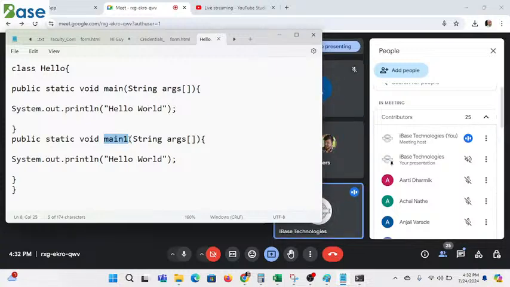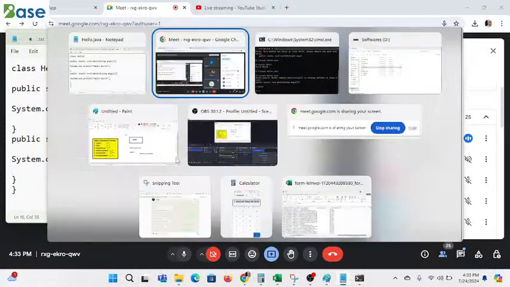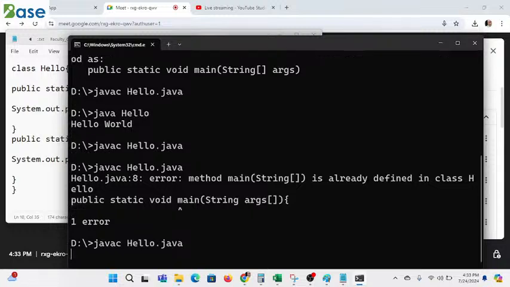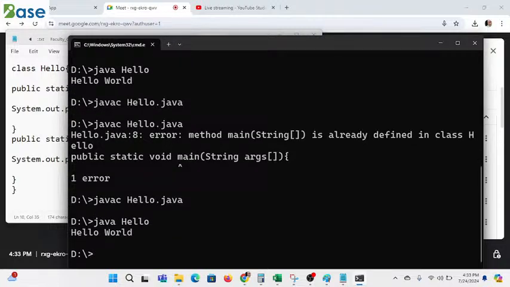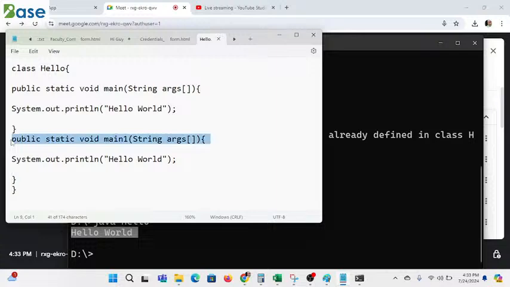Ashwin says so. Yes, anyone else apart from this? JVM treats this as a normal Java method. Yeah, right. So let me explain what exactly is happening here. When we are talking about this, no compile time error will be caused. It will print hello world, but only once, because this becomes a user defined method.